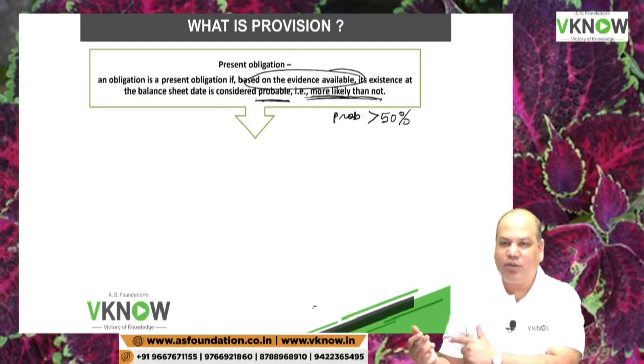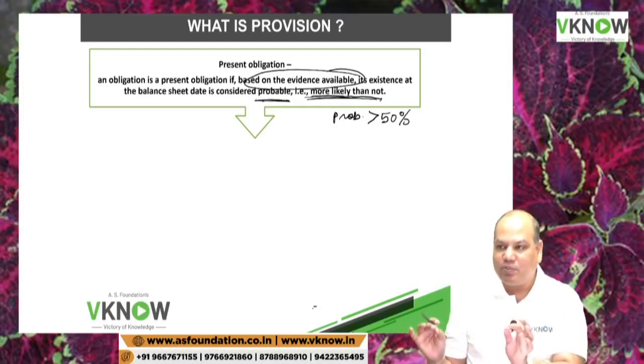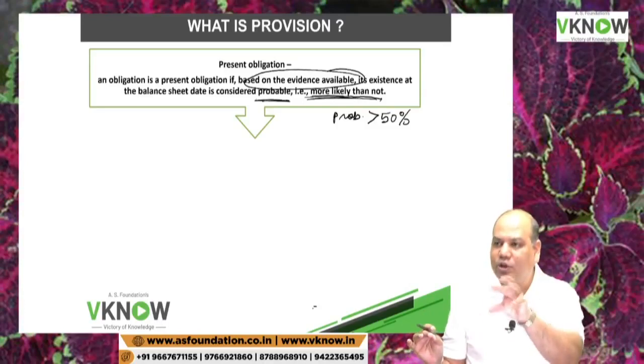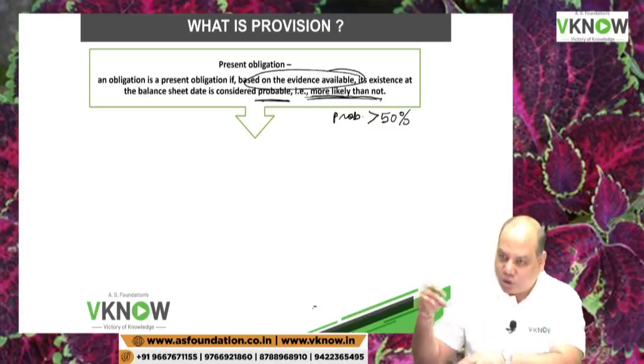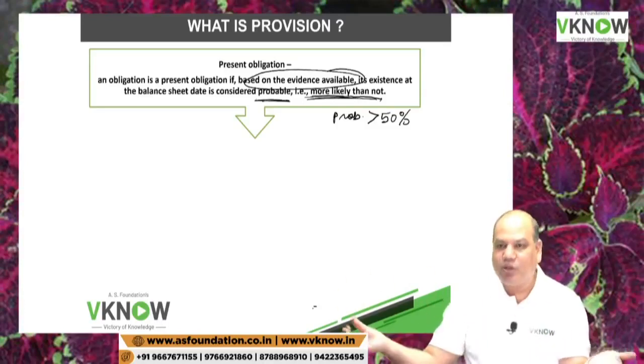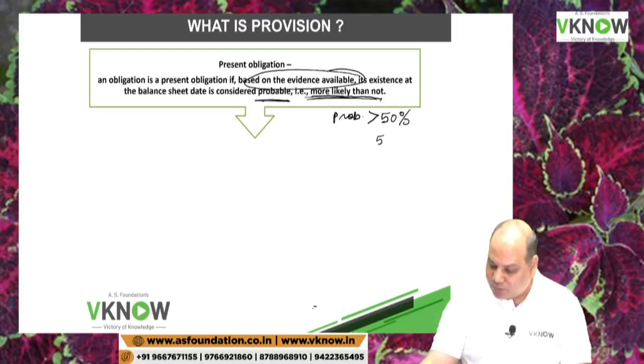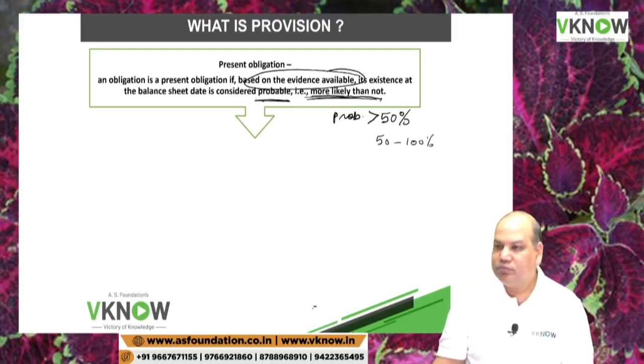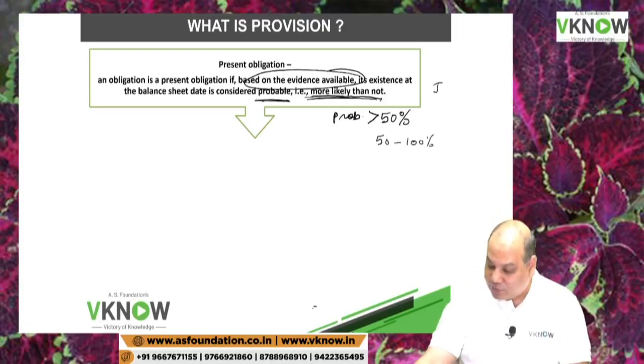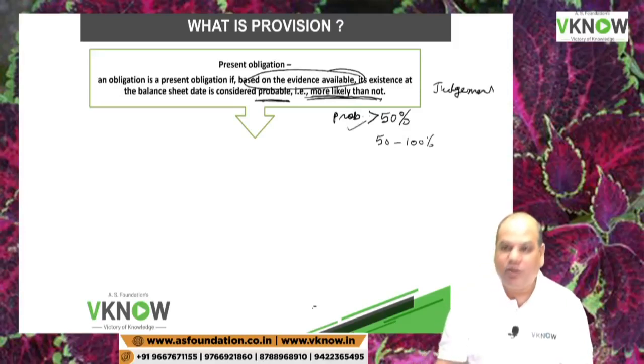In mathematical terms, in simple terms, I will simply say the chance that the obligation exists on the balance sheet date is more than 50%. So more than 50% means 50 to 100%. Now this may require some judgment because you are talking about probability.